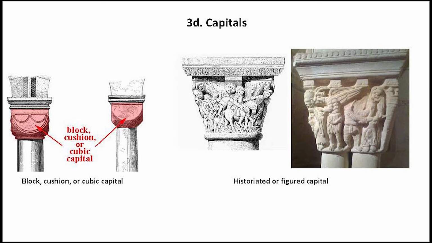The accuracy of this imitation depended on the availability of original models that these artisans could see around them. So the capitals in Italian churches such as Pisa Cathedral and in southern France are much closer to the classical form and style compared to those carved in England.